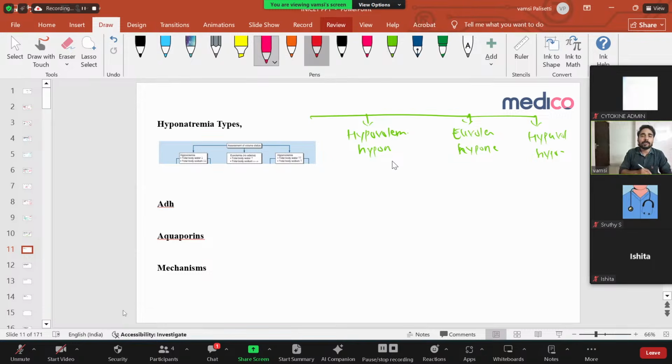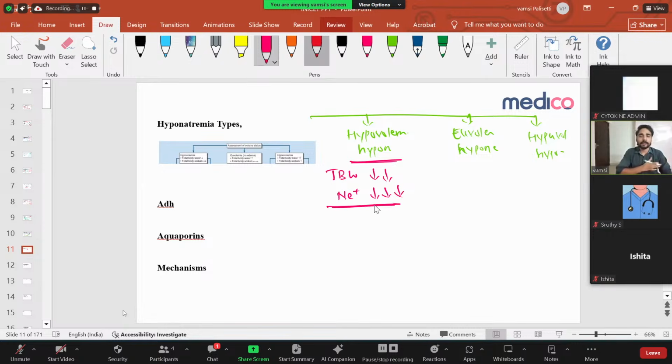The simple thing in hypovolemic hyponatremia is that your total body water is decreased, and your sodium is also decreased, but your sodium content is decreased more than the water content. How it happens, we will see first.